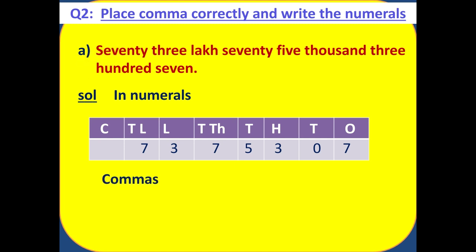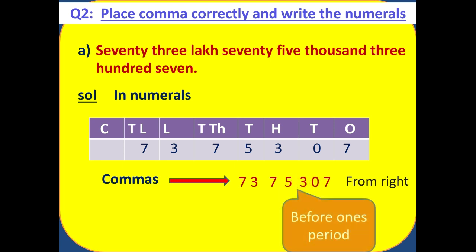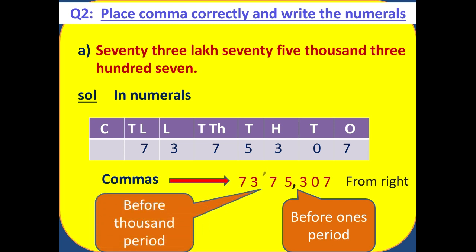Now next we need to insert the comma. Dear students, to insert a comma, we should always move from right to left. So we will start moving from the right. Just see, here it is ones, tens, and hundreds. So up to 3, it is the ones period. Just before this ones period, we are going to insert a comma. Now again we move from right to left. This is thousands and this is 10,000. So before that thousands period also we are going to insert a comma. In this way we need to insert the comma.